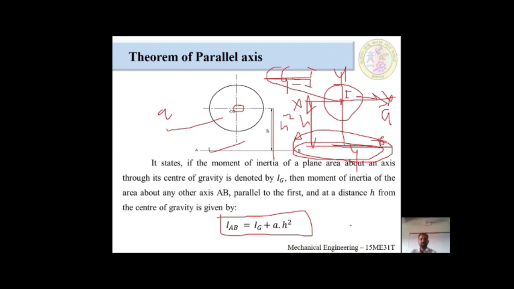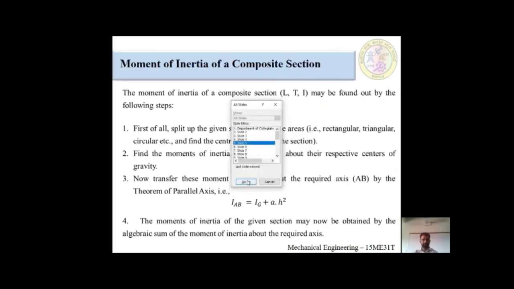Okay, I guess you people understood very well. We understood both theorems, the perpendicular axis theorem and the parallel axis theorem. In successive classes, we are going to solve problems based on the parallel axis theorem, so you are supposed to understand the theorem properly.